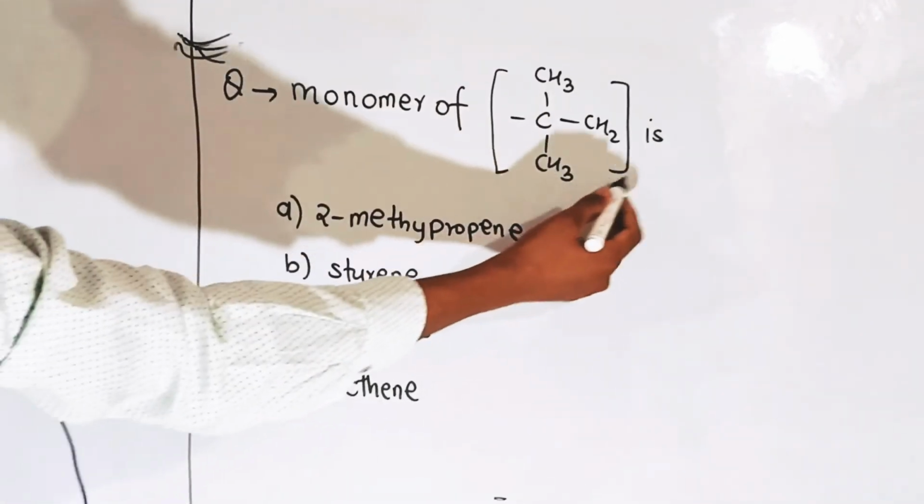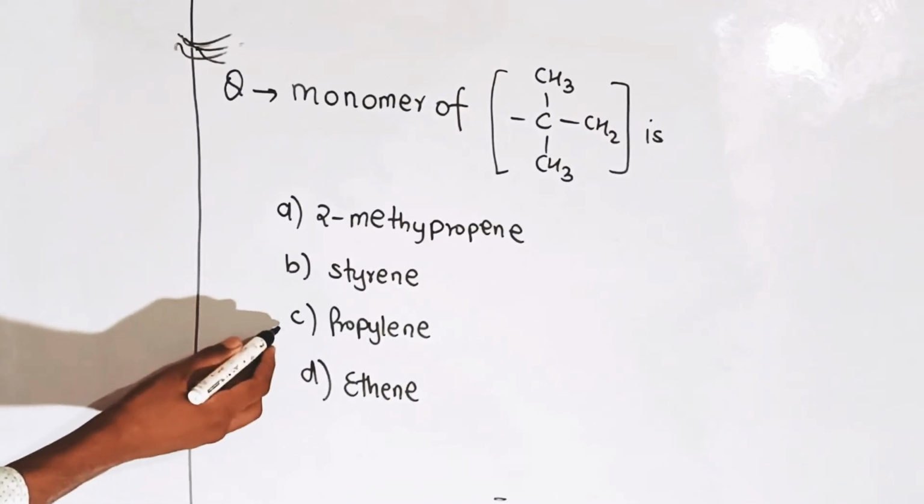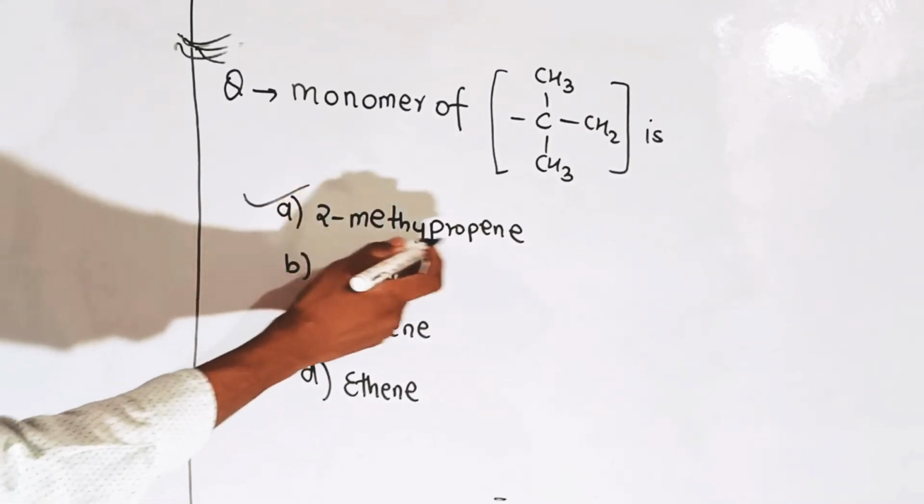The monomer of this structure is: first is 2-methylpropene, second is styrene, third is propylene, and fourth is ethene. The correct answer is first, that is 2-methylpropene.